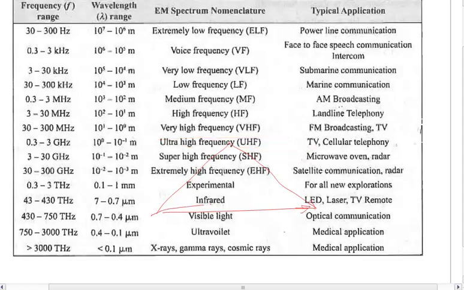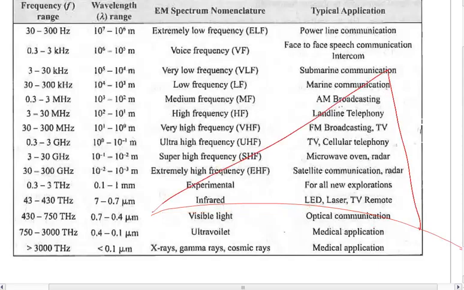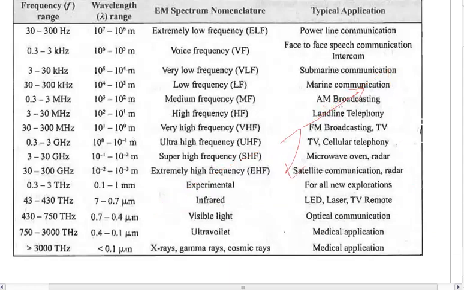But when you want to go beyond that, then you use satellite communication. That satellite communication needs to pass through the ozone layer. It should not be reflected by the ozone layer, but it should pass through it. So the satellite communication is basically operating in this particular range. Now we are having 0.3 to 3 terahertz, and that is basically the experimental frequency spectrum. It's for all new explorations. Whatever is going to come, it's going to come and occupy this range.